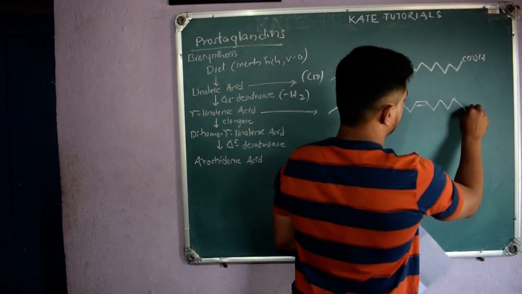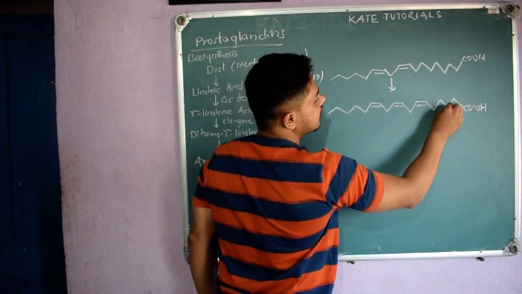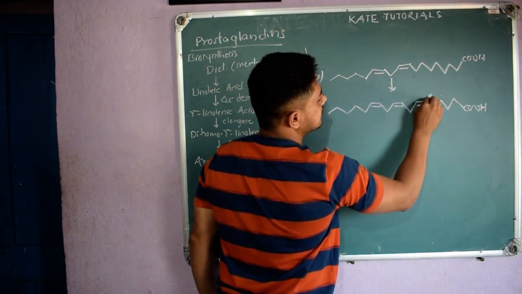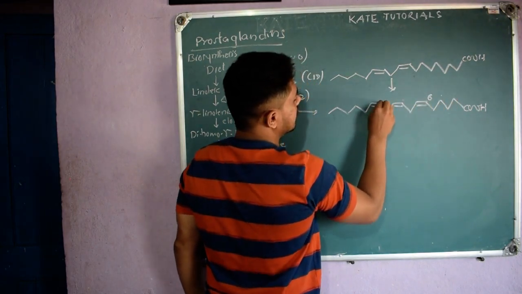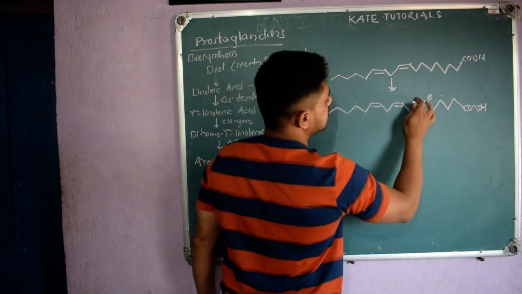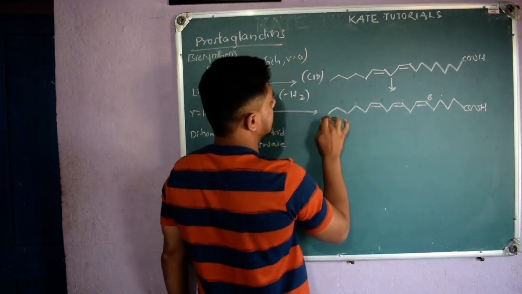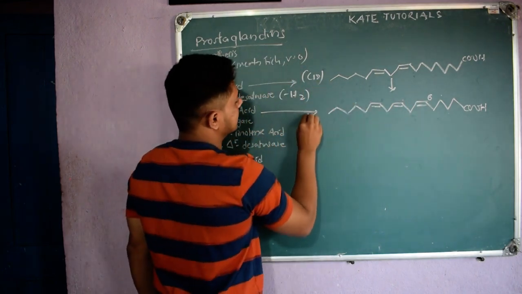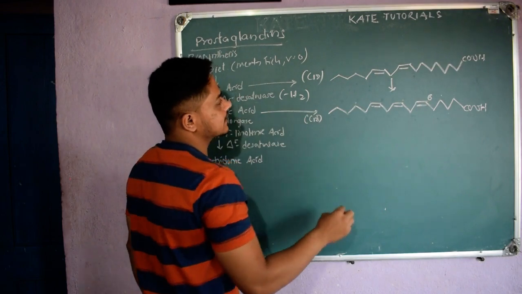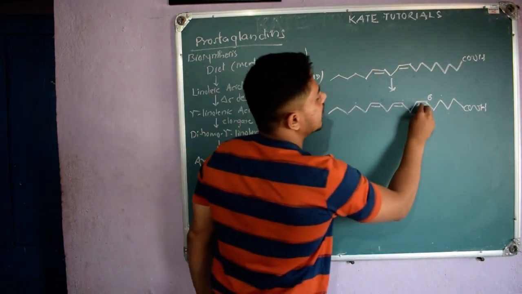You should remember it. If you count, 1, 2, 3, 4, 5, and this is 6, 7, 8, 9, 10, 11, 12, 13, 14, 15, 16, 17, 18. So from C18 it is again C18 only. But here I had only 2 pi bonds, and here I have 3 pi bonds.